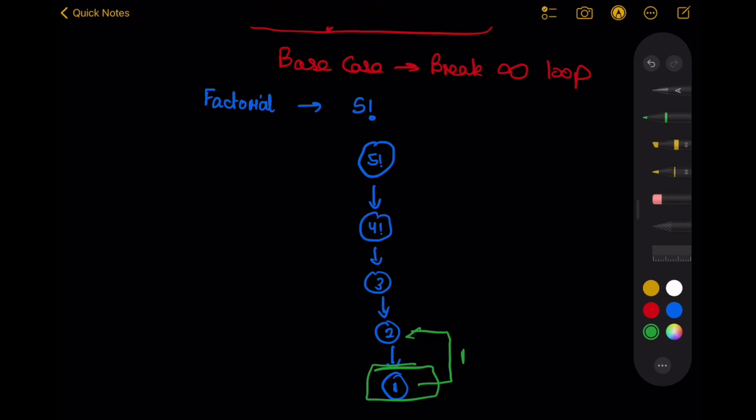Now once it has returned 1, I know at this stage I've got the smaller answer. Whatever is the answer for the previous stage, I simply need to multiply by 2 and return the answer. How do I calculate the answer for this stage? Whatever answer I have got from my earlier stage, multiplied by the number; this will be 1.